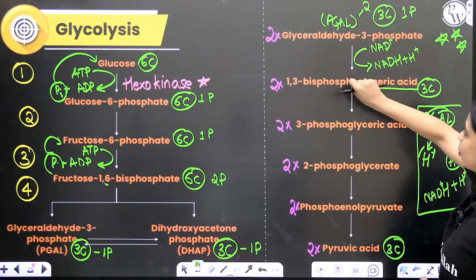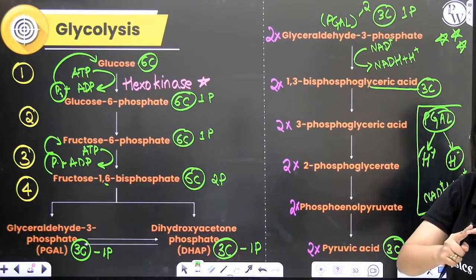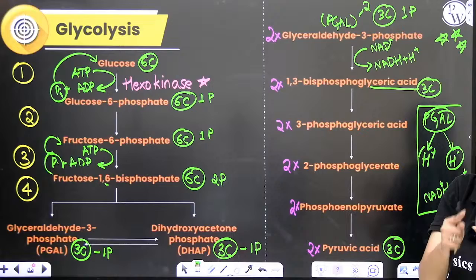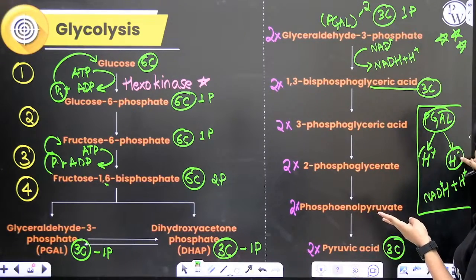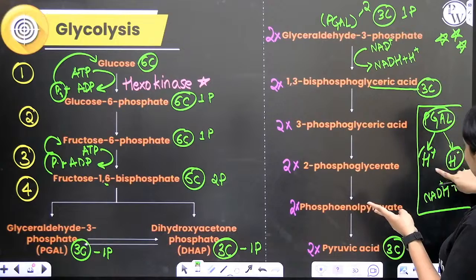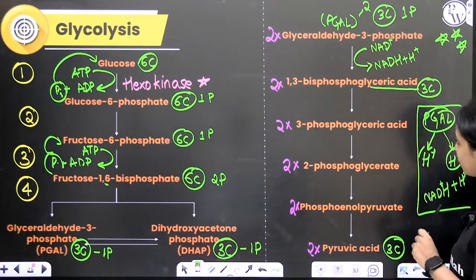The phosphoglyceraldehyde molecule is providing 2 redox equivalents, one in the form of a proton, the other in the form of a hydride ion. So this NAD plus will accept the H minus and become NADH, and the other H plus will remain. That's why we write it as NADH plus H plus. I hope this is clear.